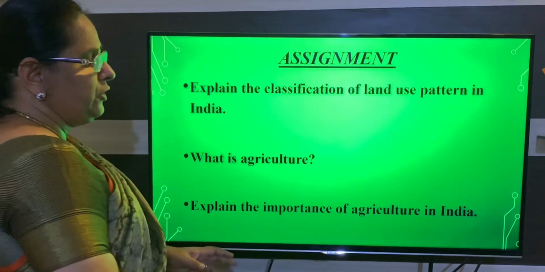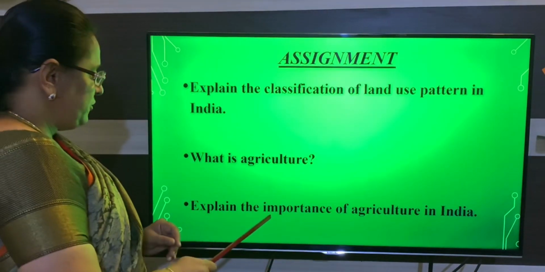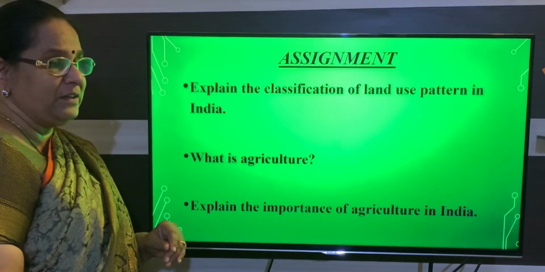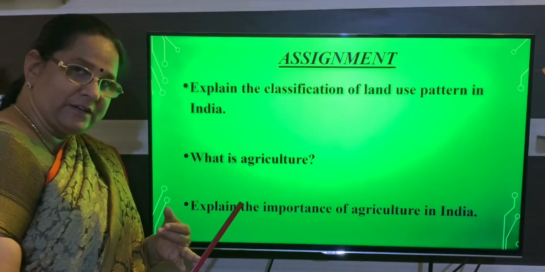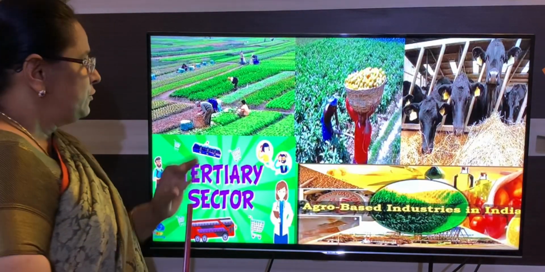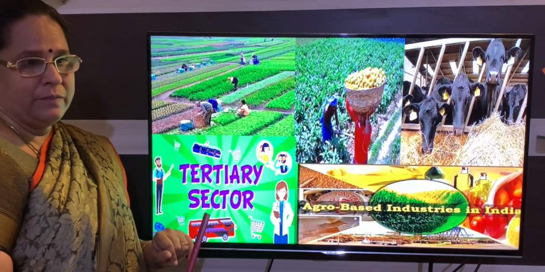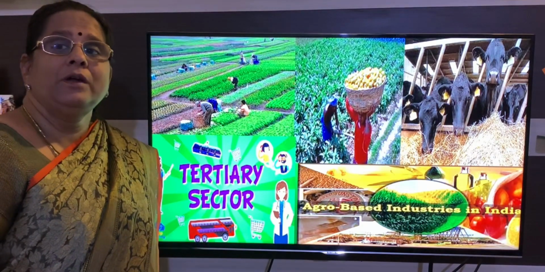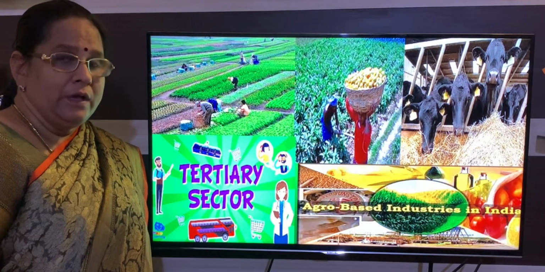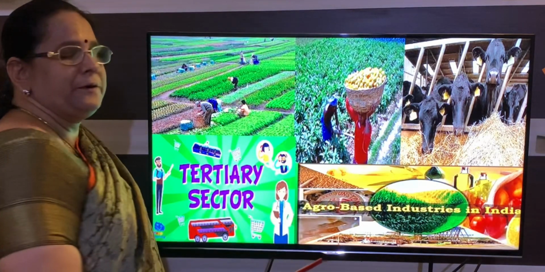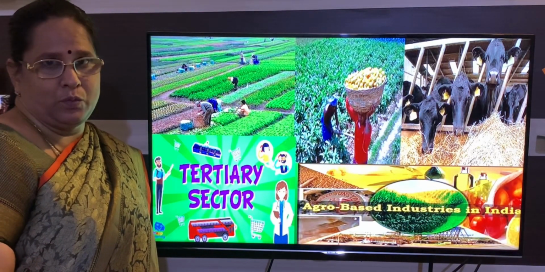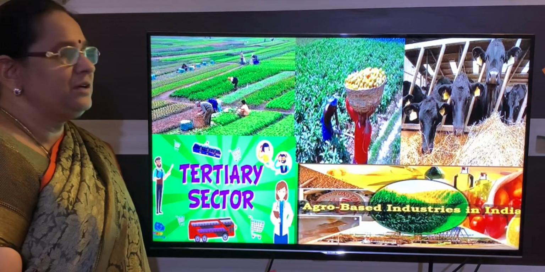I think it is better, instead of showing you the points, I'll show you the picture, the picture of the importance of agriculture in India. That will be about agro-based industry which I explained and about tertiary sectors. Seeing that picture, you will be able to recognize better. So see this picture, children. The last question in the assignment I asked you is about the importance of agriculture. Instead of seeing the points, you see this picture and you will remember better. This is often asked in essays too. So remember, see this picture and write the points.